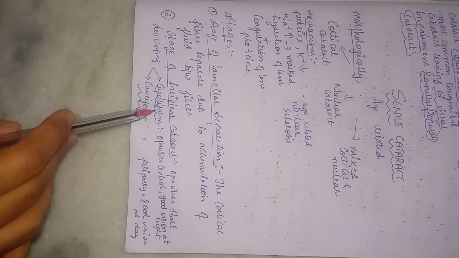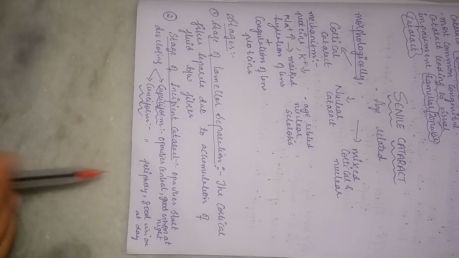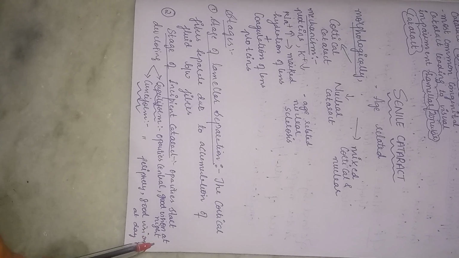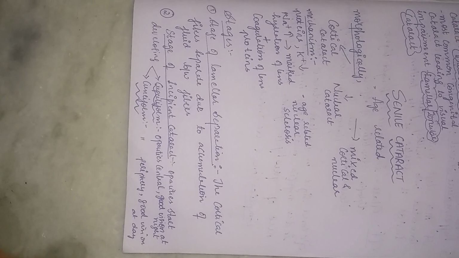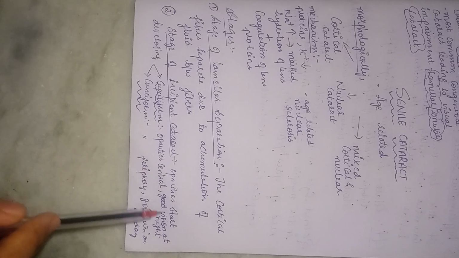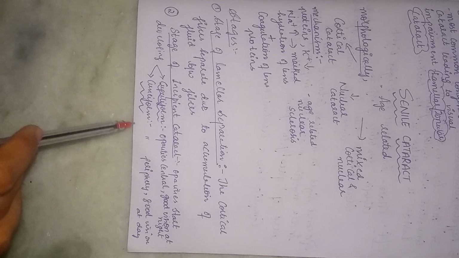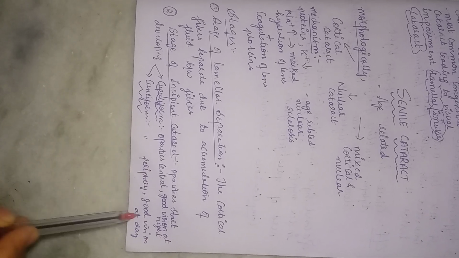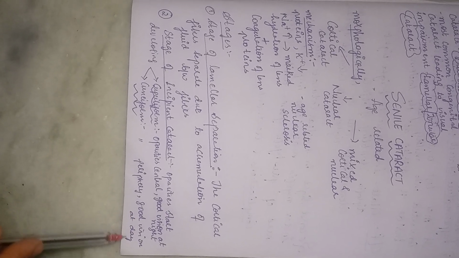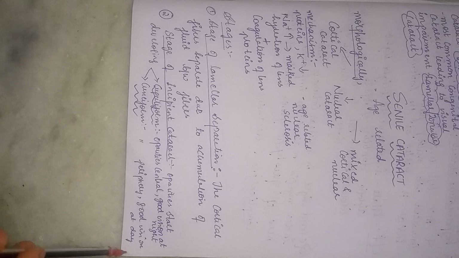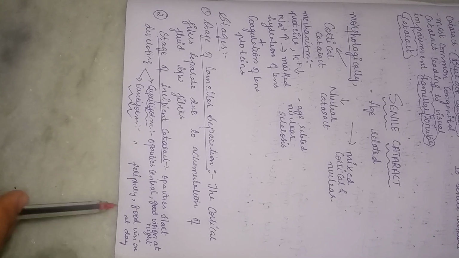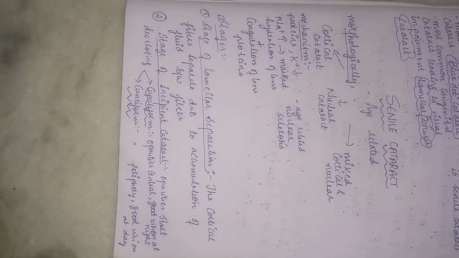Coming to the cupuliform cataract, since the opacities are starting centrally, the vision is good at night. Why is the vision good at night? We know at night time our pupil will dilate. Therefore, since the opacities are central, there is a good vision at night. In cuneiform cataract, opacity starts from the periphery and there is good vision at day. Why is there good vision at day? We know at daytime, since there is much light, pupils will constrict. Since the opacities are in the periphery and pupils are constricting, there is good vision at daytime.